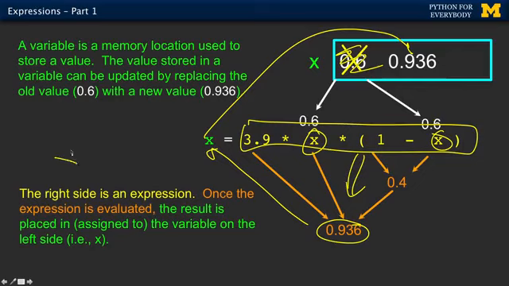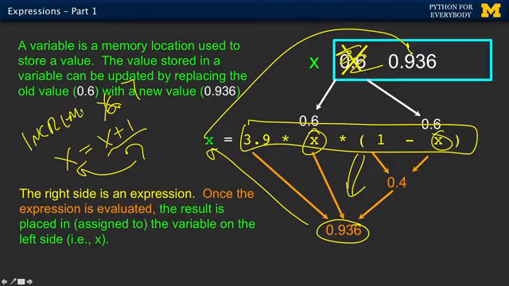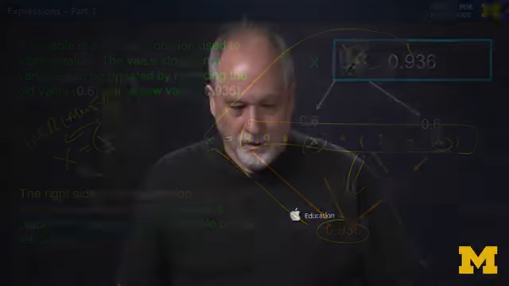Sometimes we'll say something like x equals x plus 1, and that's our way of adding 1 to x. Whatever x is, maybe x is 6, this becomes a 7, and then the 7 goes into x and overwrites it. We call this increment. We'll see this soon. In mathematics, x equals x plus 1 makes absolutely no sense, but in programming, it is one of the more common things that we do. Okay, so that gets us through variables and constants, and now we're going to talk a little bit more in detail about expressions.